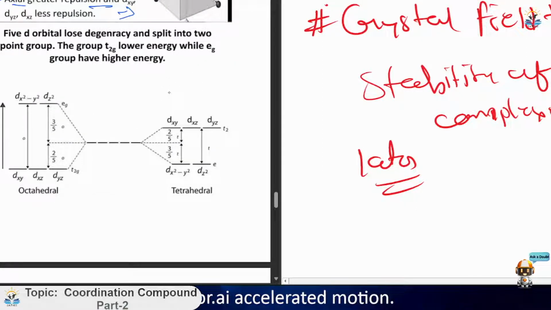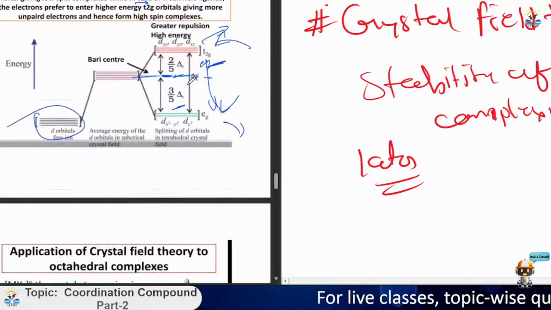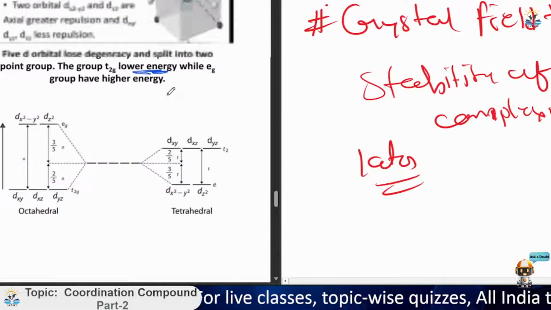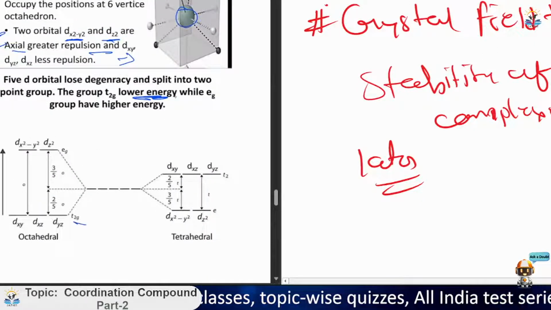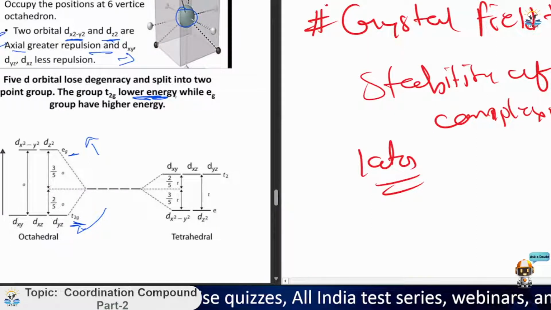Now, the 5d orbitals lose degeneracy and split into two groups. The T2g group has lower energy while the eg group has higher energy. I have told this only for the tetrahedral structure. You can see here also that, based on the ligand it is different, but here the T2g has a lower energy and the eg has a higher energy for this octahedral.